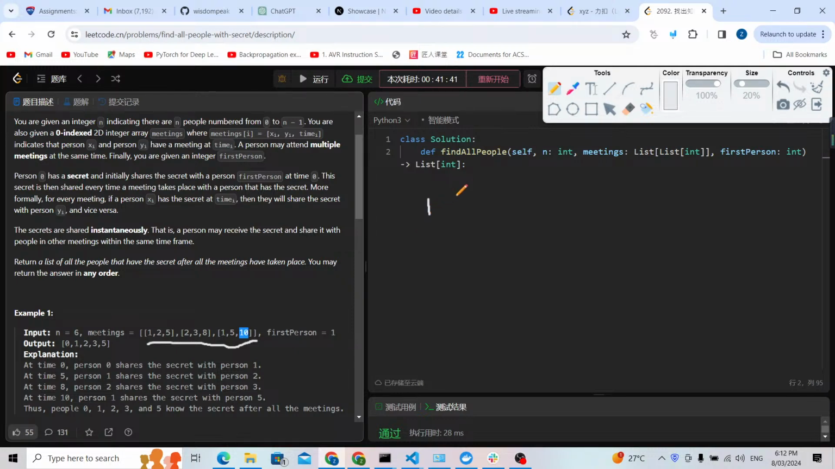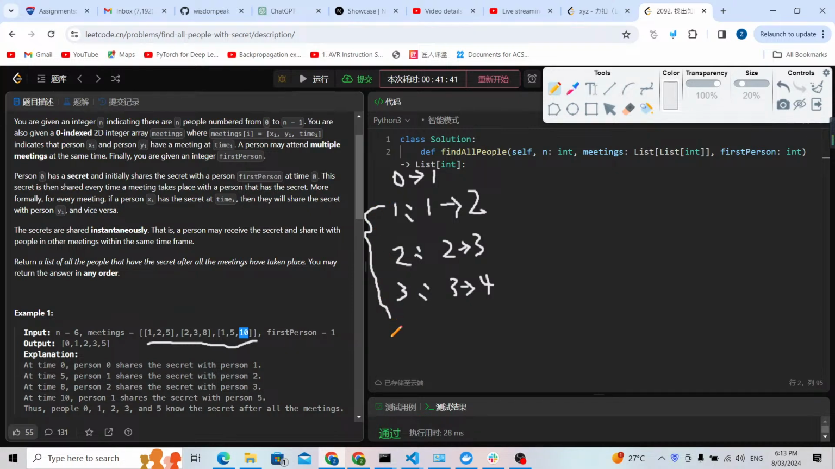So for example, first of all, person 0 will share the secret to person 1, and at time 1, person 1 will share a secret to person 2. At time 2, person 2 will share a secret to person 3. It will be like this. And at time 3, person 3 will share a secret to person 4. If it is like that, how many people know the secret?